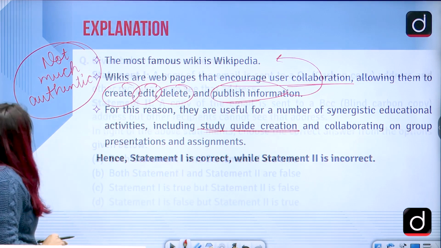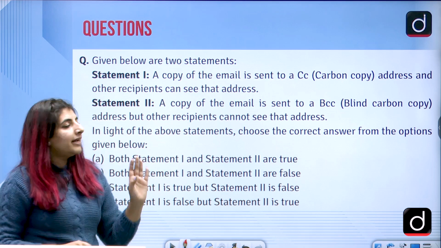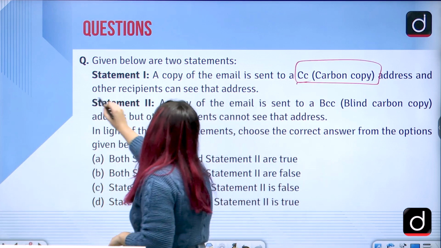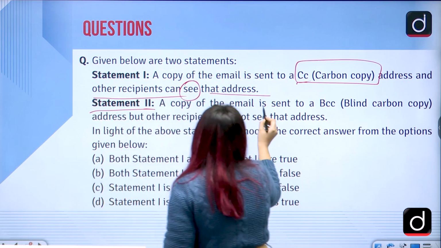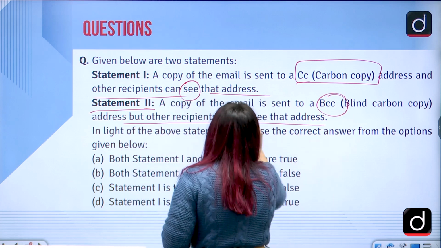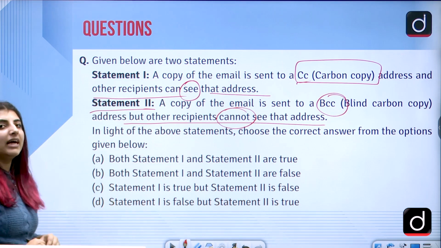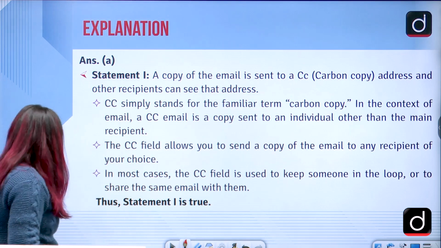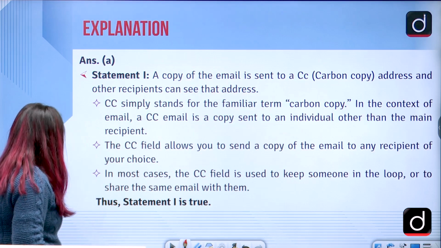Then we have a statement based question again. Statement 1: A copy of the email is sent to a CC address and other recipients can see that address. Statement 2 says a copy of the email is sent to a BCC address, but other recipients cannot see that address. Try to figure out what would be the answer to this question. The answer to this question is option A, that is, both the statements are correct. So let us just see first of all.